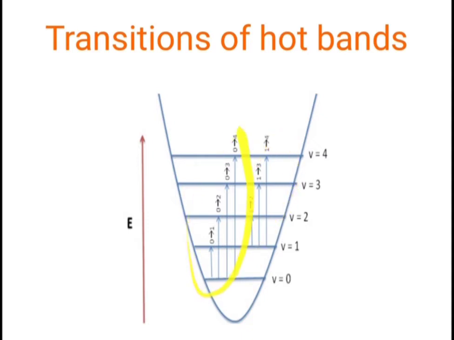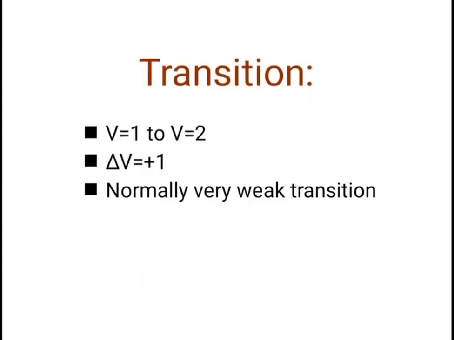The first transitions 0 to 1, 0 to 2, 0 to 3 are the fundamental absorption, first overtone and the second overtone. But we will get the further transitions from the first excited state, and these transitions are called hot bands. So here I have written the first transition, v is equal to 1 to v is equal to 2.